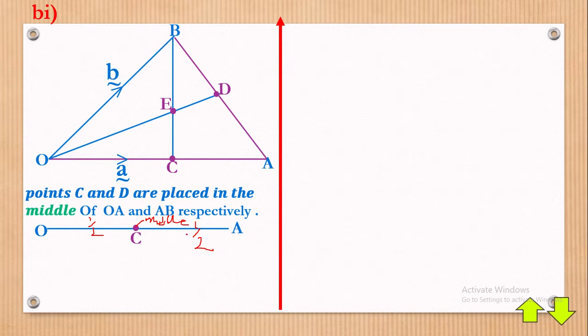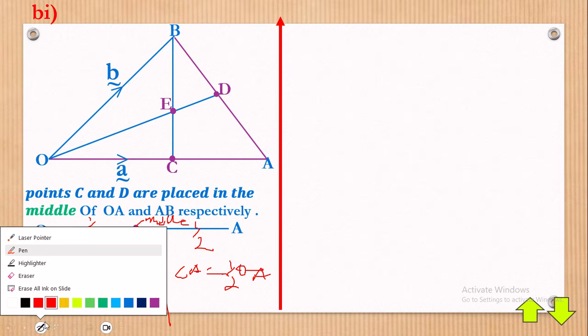Now if you have a half, what does it mean? That implies that OC is equal to a half times the whole line OA, and CA is equal to a half of the whole line OA, since C is the middle. I don't know whether you can follow that. Let's get it in writing.